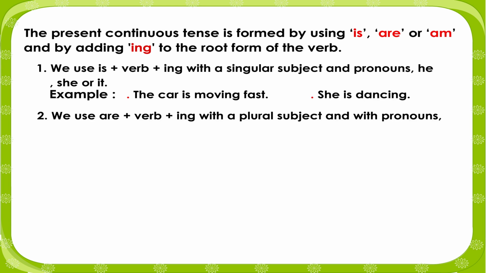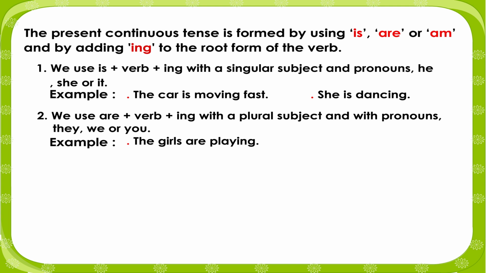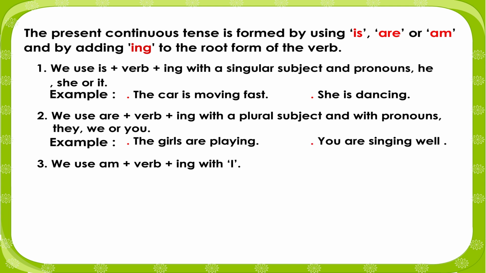2. We use are plus verb plus ing with a plural subject and with pronouns they, we, or you. Example: The girls are playing. You are singing well. 3. We use am plus verb plus ing with I. Example: I am baking a cake.